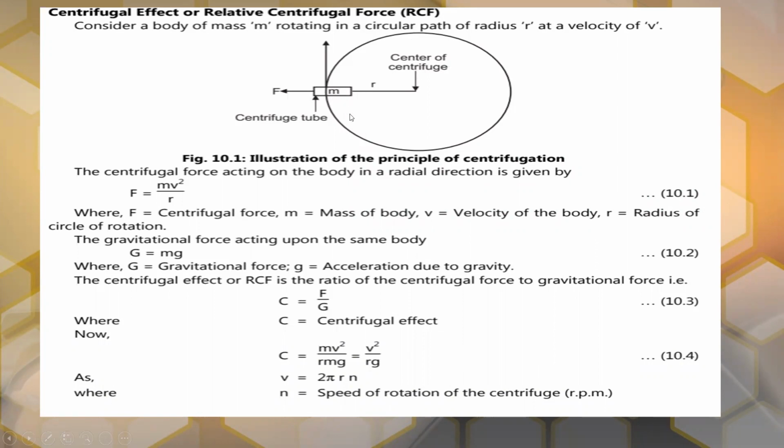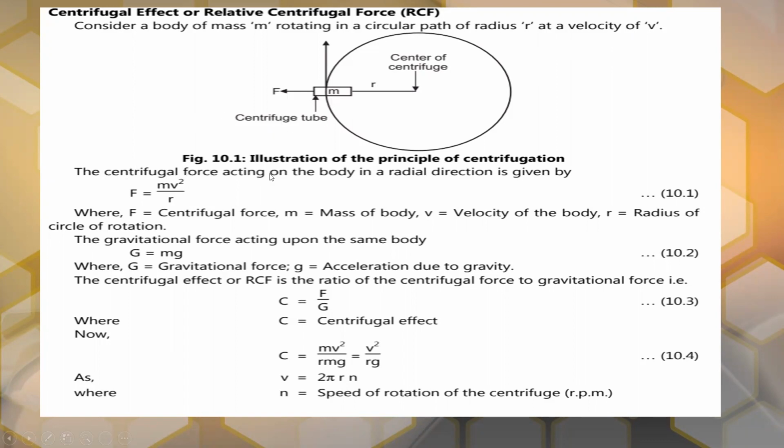This is the center of the centrifuge, and the body is rotated in a circular path of radius r at velocity v.